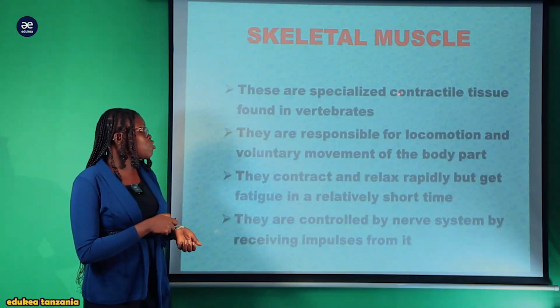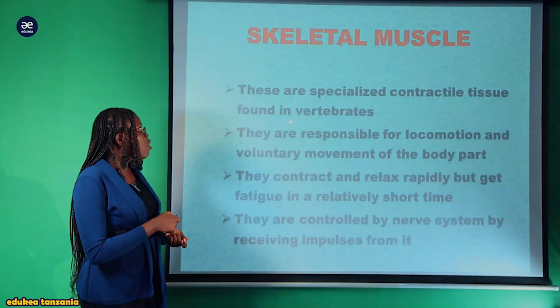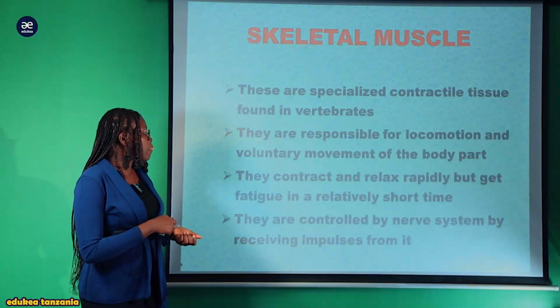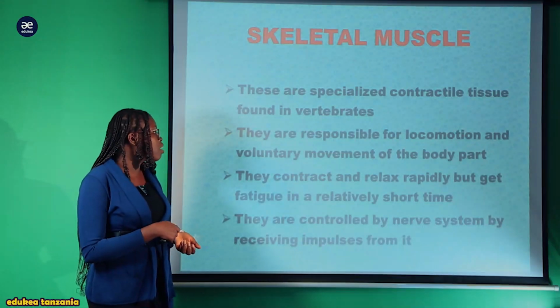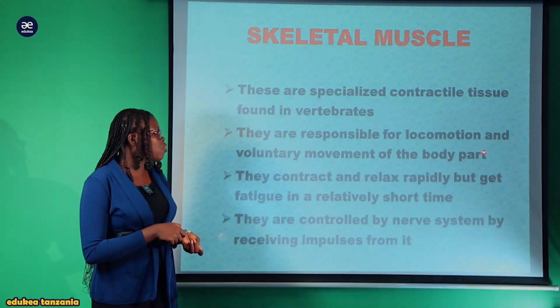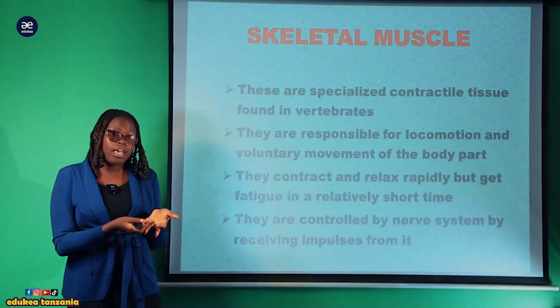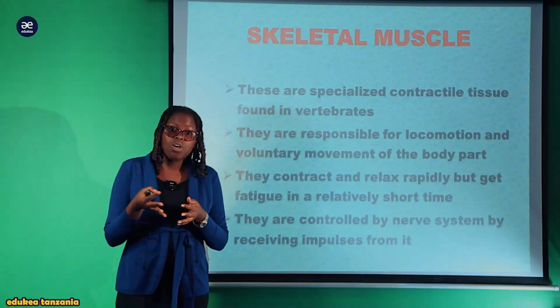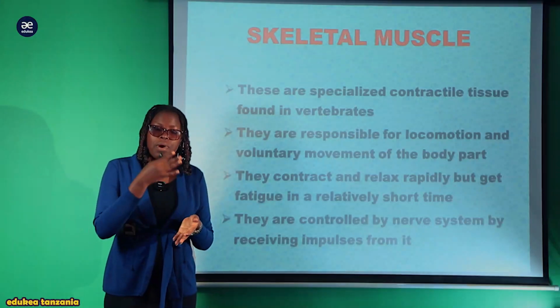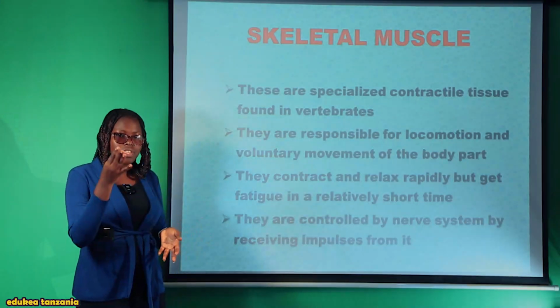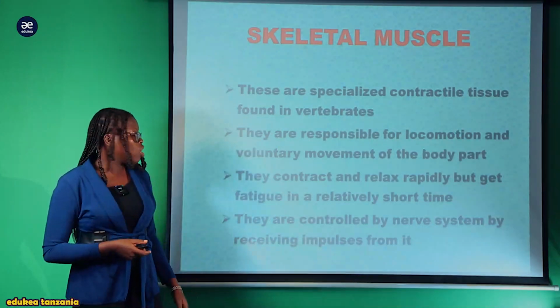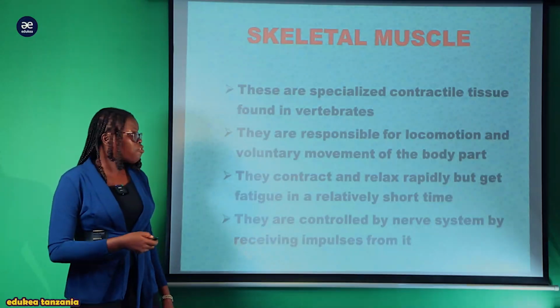So these are specialized contractile tissues found in vertebrates. They are responsible for locomotion and voluntary movement of the body parts. So these muscles are the ones responsible for locomotion. And locomotion is the process of movement of the whole body from one place to another. So this kind of muscle is responsible for locomotion, not just a movement.